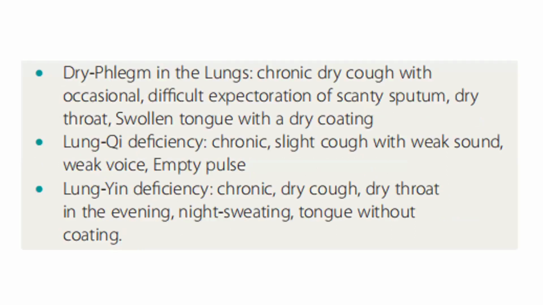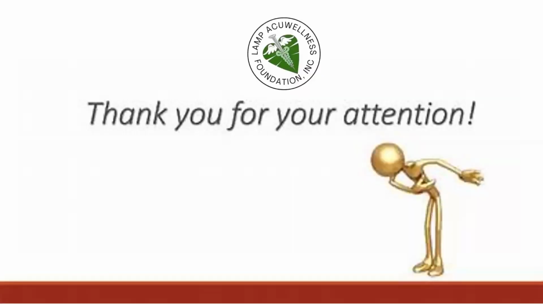Dry phlegm in the lungs: there is a chronic cough with occasional difficult expectoration of scanty sputum, dry throat, swollen tongue with dry coating. Lung qi deficiency: there is chronic, slight cough with weak sound, weak voice, empty pulse. For the lung yin deficiency, there is a chronic dry cough, dry throat in the evening, night sweating, tongue without coating. Thank you for your attention.